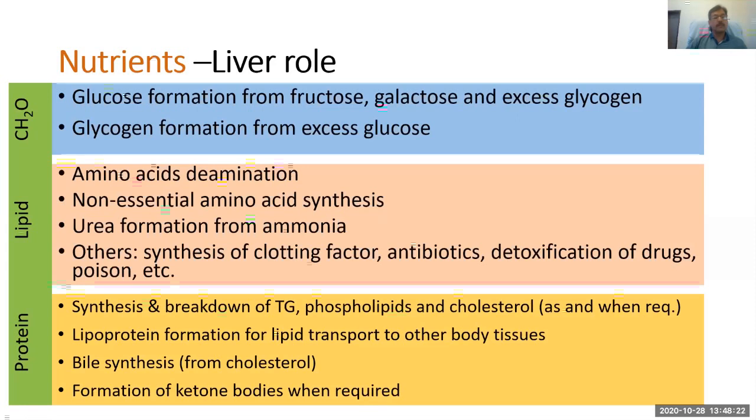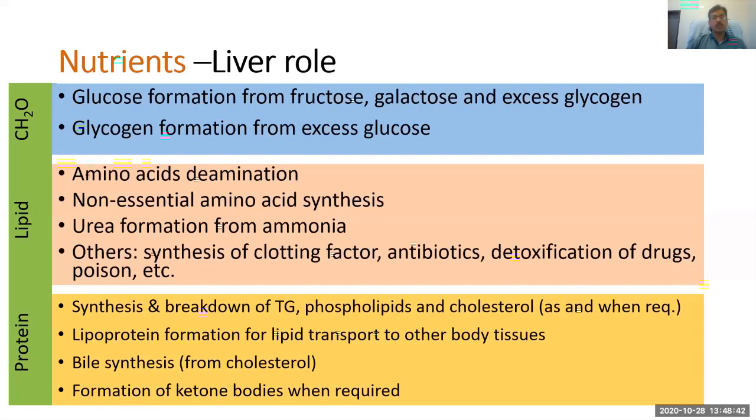Then comes the lipid. Sorry, this is the protein. This was mistakenly written over here as lipid. So it's a protein. The protein end product of digestion is amino acids. Amino acids are carried to the liver, where the amino group from the amino acid is removed. That results in the formation of a new amino acid.